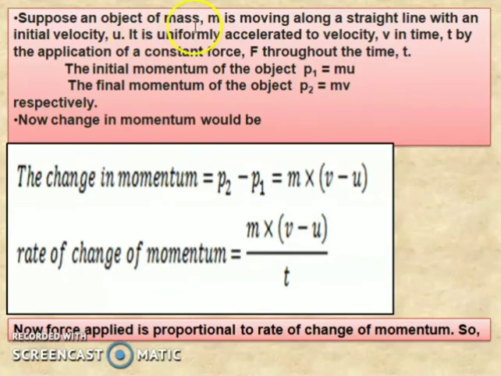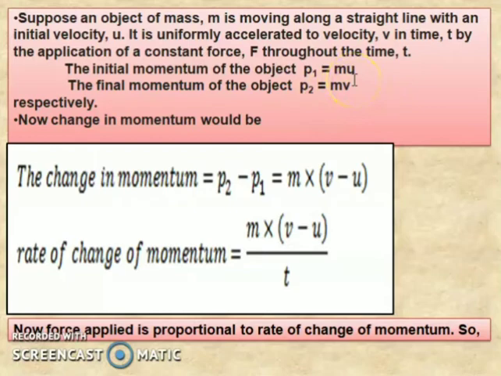Suppose an object of mass m is moving along a straight line with an initial velocity u, and is uniformly accelerated to the velocity v in time t by the application of a constant force F throughout the time t. The initial momentum of the object is P1 equal to mu, and the final momentum of the object, P2, is equal to mv.